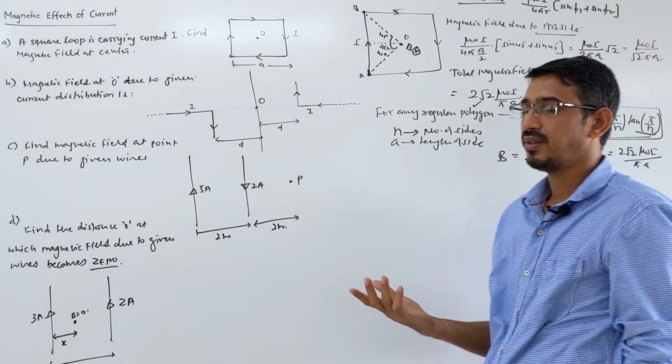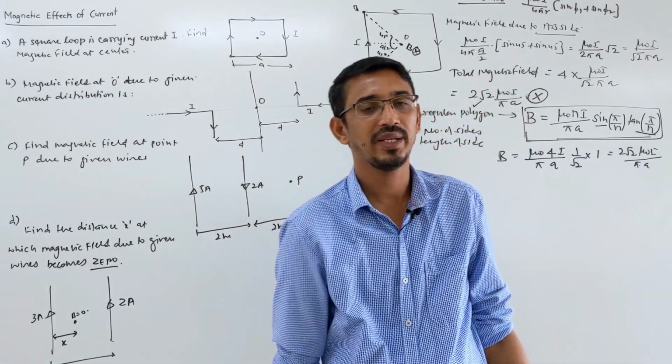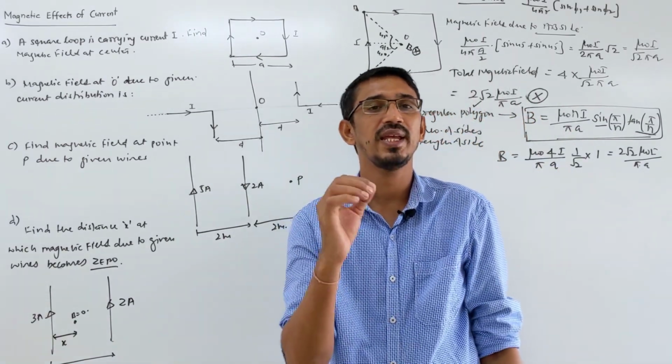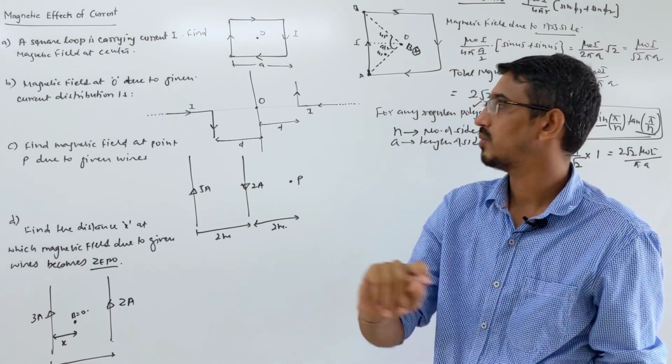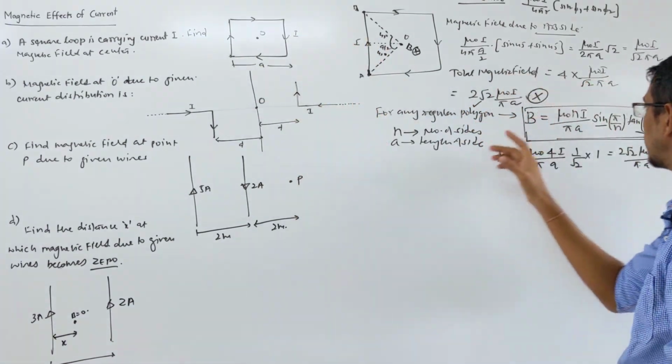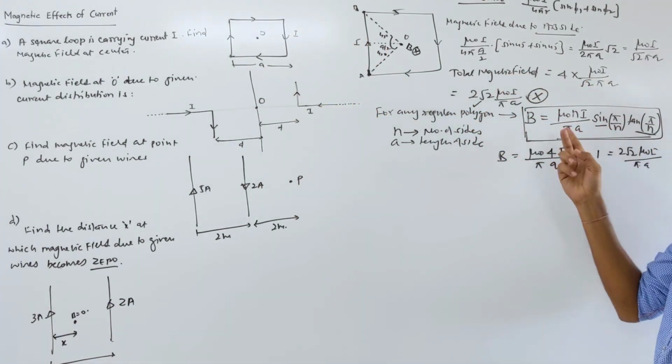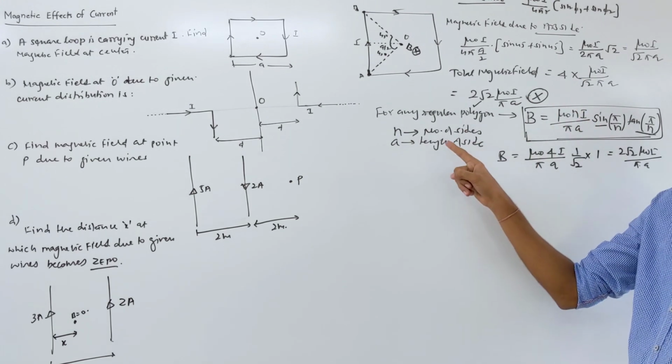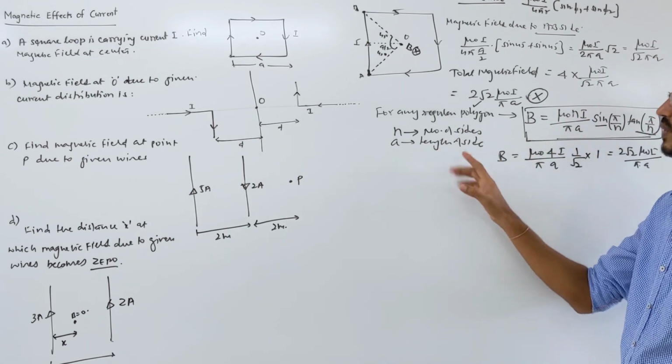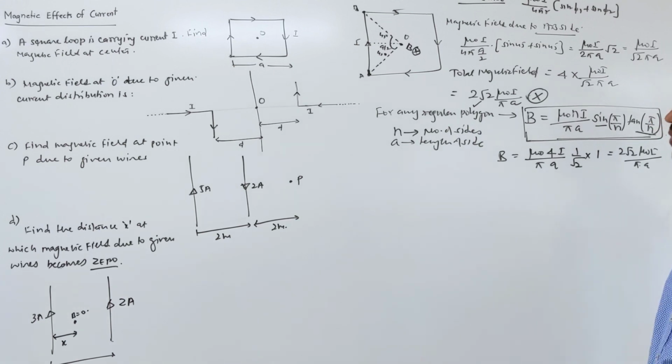So you have a triangle, you have a square, pentagon, hexagon, you want to find the net magnetic field at the center due to some current flowing in that loop, so you can answer directly using this shortcut. Two terms are coming, one is n, the number of sides, and a is the length of any one side. So this is very important, please write it carefully.